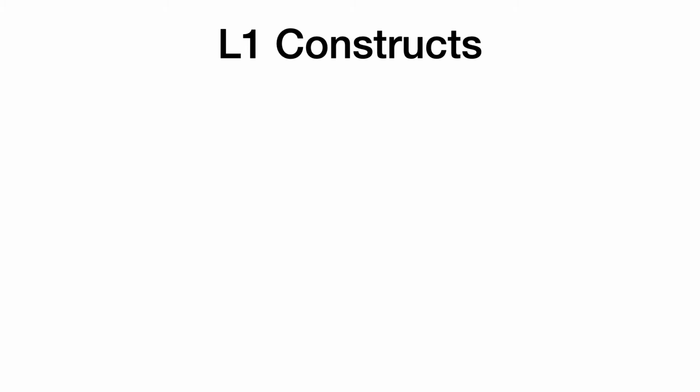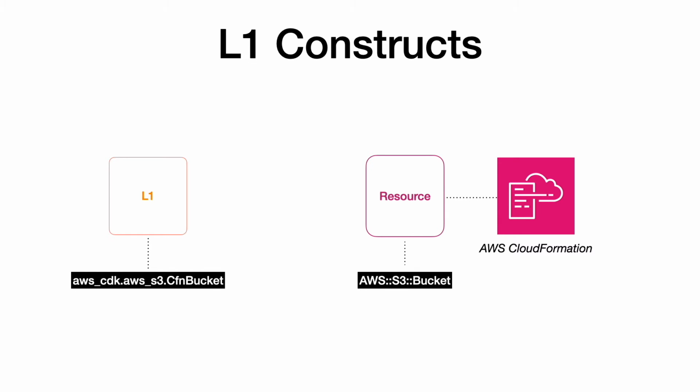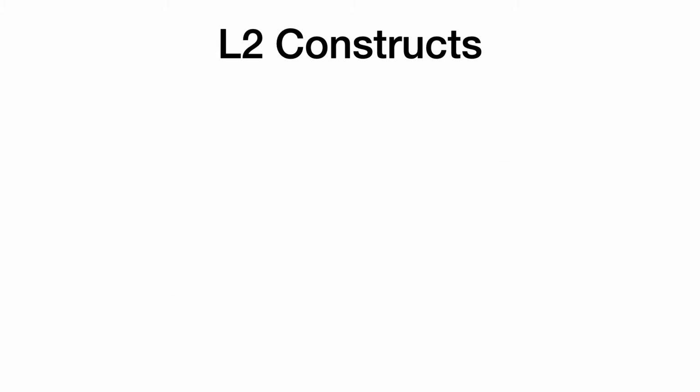L1 constructs directly represent all resources available in AWS CloudFormation. You can say it's a one-to-one mapping with the CloudFormation definitions. For instance, the CFN bucket construct, which is available in the AWS S3 module, is the equivalent of the AWS S3 bucket resource type in CloudFormation. The L1 constructs are typically named with the prefix CFN. When you use L1 constructs, you configure all the resource properties as required by the AWS CloudFormation definitions.